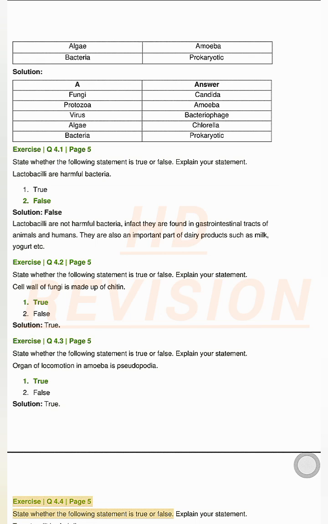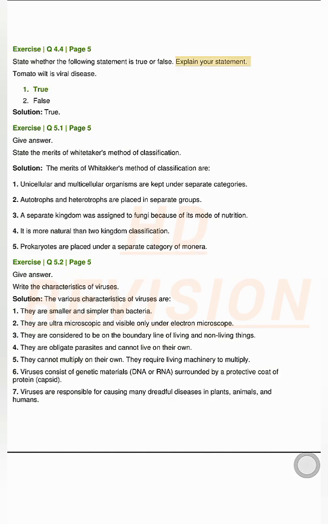Exercise Q4.4, page 5. State whether the following statement is true or false. Explain your statement. Tomato wilt is viral disease. Solution. True. Exercise Q5.1, page 5.